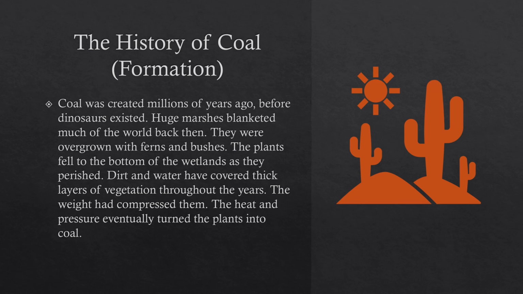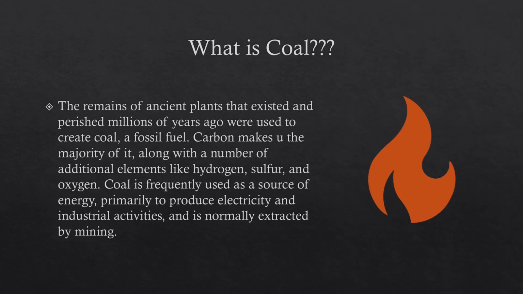The history of coal. Coal formed in ancient times, predating dinosaurs, and resulted from vast marshes covered in ferns and bushes. Over time, the plants sank into marshes, accumulating layers that were eventually compressed by weight, heat, and pressure, transforming them into coal. So what is coal?